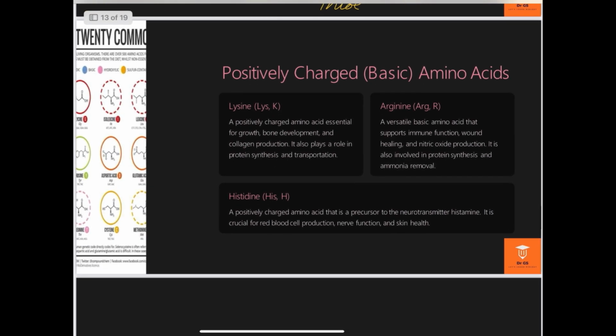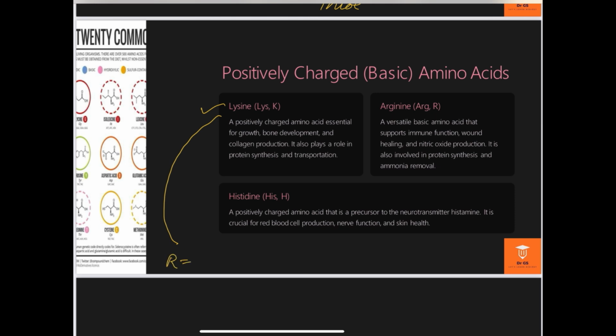And here are some examples of positively charged and basic amino acids. I have already explained about lysine. Lysine is a positively charged amino acid, essential for growth and bone development through collagen production, and it also plays a role in protein synthesis. The structure of lysine I have already explained.